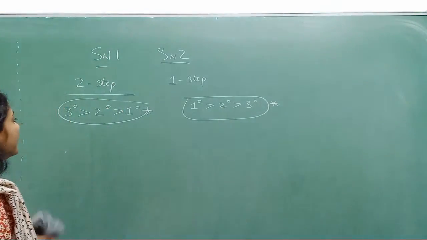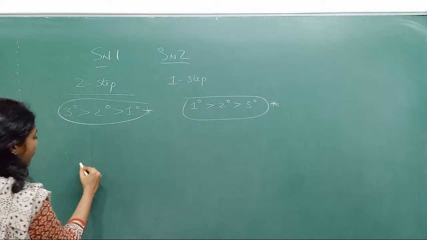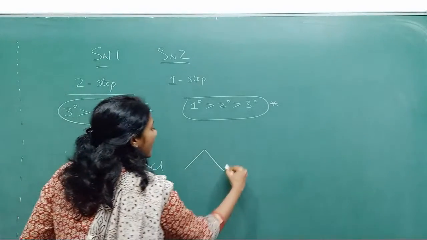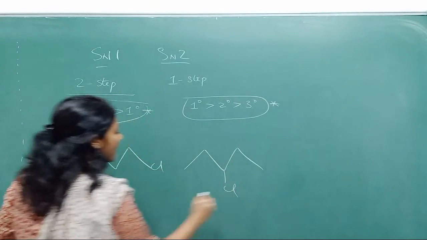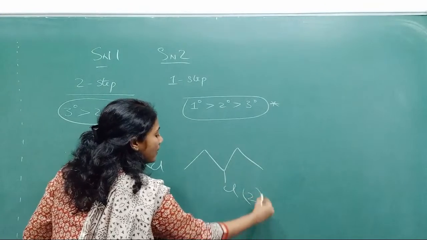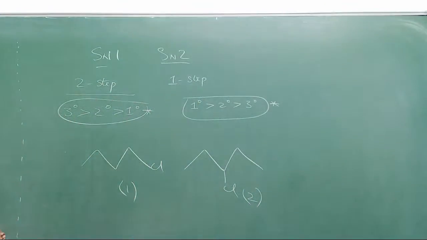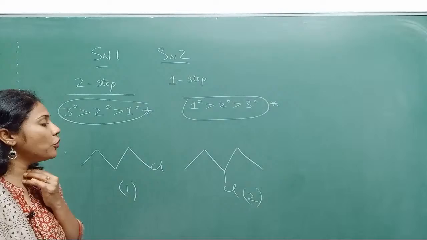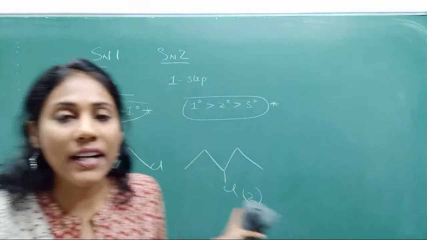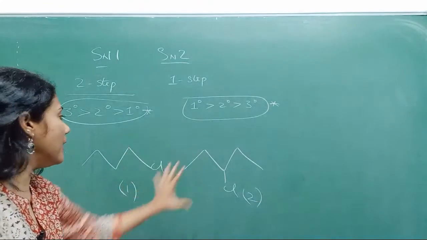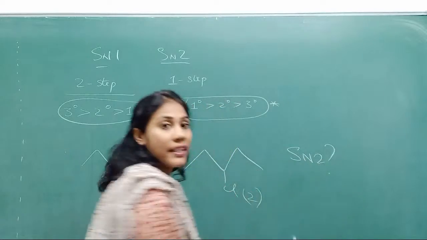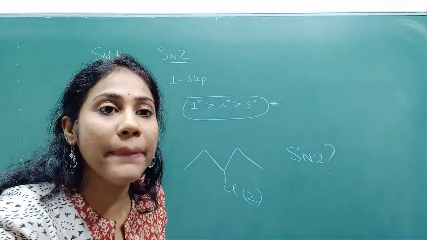Look at this question. This is one alkyl halide and this is another alkyl halide. Let me call this 1 and this 2. Tell me which one can undergo SN2 in a better way. Answer my question: which one can undergo SN2 substitution in a better way?